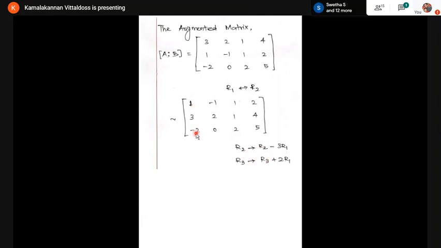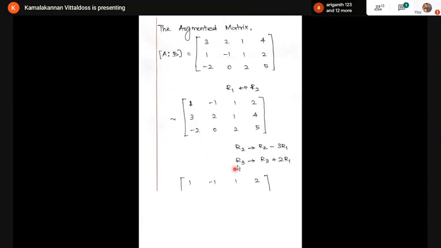Similarly, here I have minus 2. So R3 gives R3 plus 2 times R1. If I multiply this term by 2, I'm getting plus 2. Here it is minus 2. If I add, I can get 0. So R2 gives R2 minus 3 times R1, and R3 gives R3 plus 2 times R1.